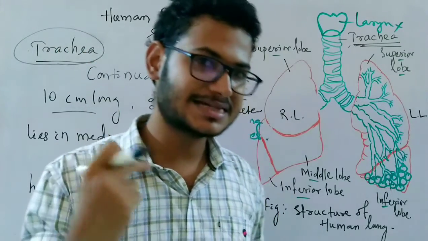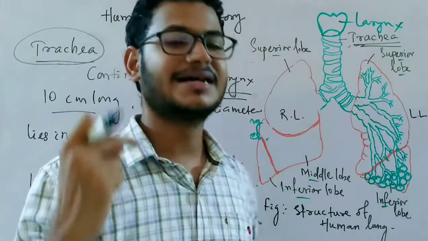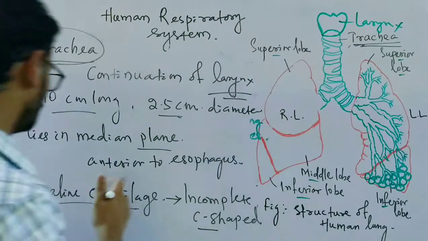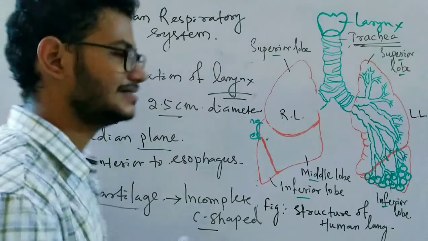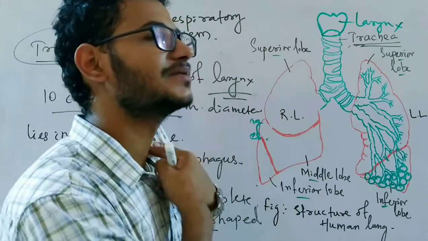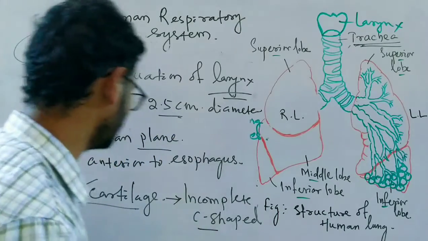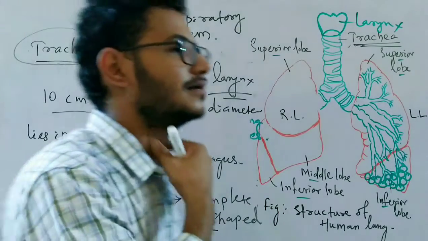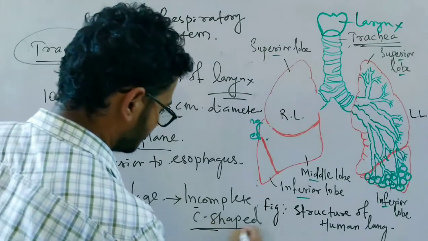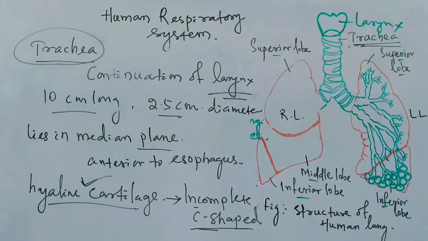On the posterior side there is the esophagus and there is no support to the trachea, so there is no hyaline cartilage. That is why these are C-shaped. Starts from here, ends here. So these are C-shaped hyaline cartilages present in the trachea, which we can see by touching our neck, and they are incomplete C-shaped.